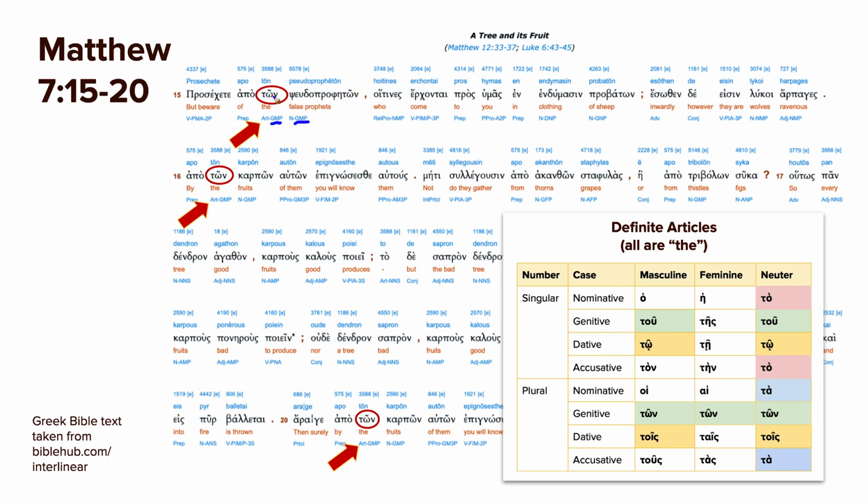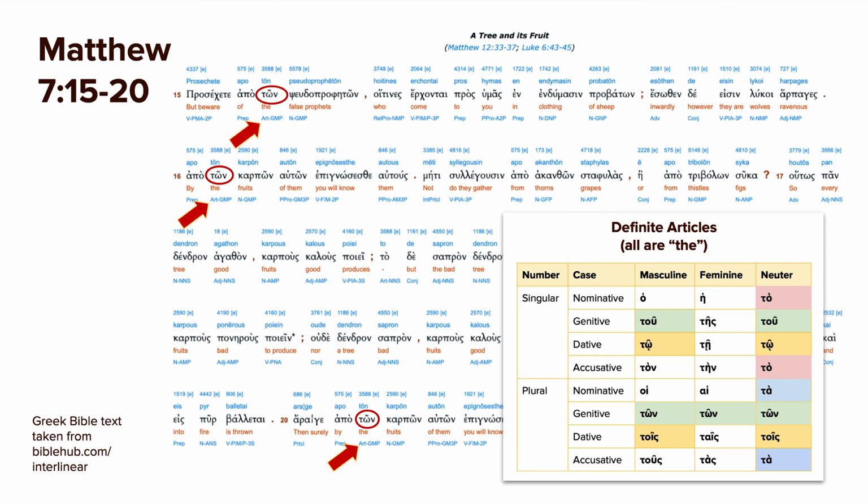And notice how that kind of matches. It doesn't always match, but in the genitive plural, you most times will see this tōn, no matter what the gender of the word is. So from beware of the false prophets. And then we come down here again, by their fruits. And fruits is also masculine, plural, karpōn. So by the fruits of them, tōn karpōn autōn. Very poetic. And then again, the same exact thing, by their fruits.